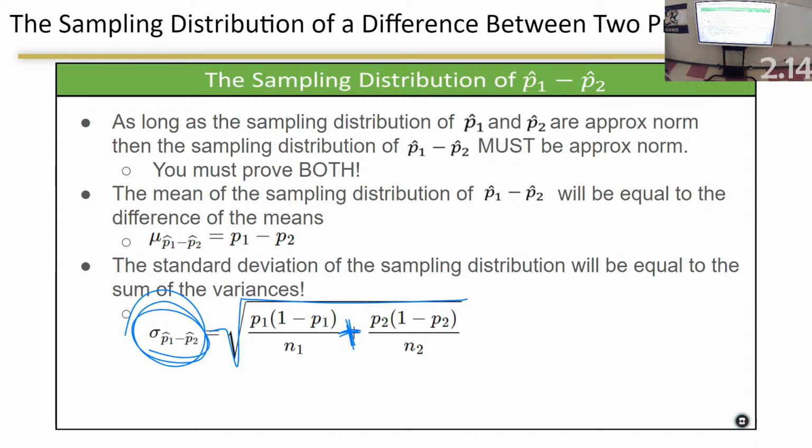Anybody got a question? Okay. Nothing really new. It's just kind of the stuff we're putting together. The sampling distributions are new. This right here is new. And then proving normality is new. A lot of times they told us it was normal. Now we're just having to prove that it is.